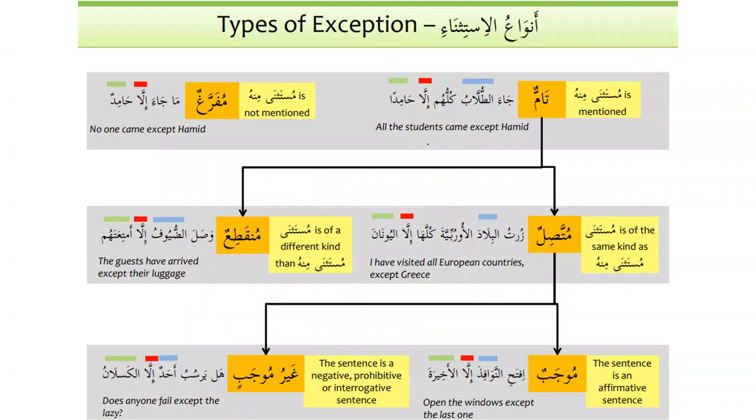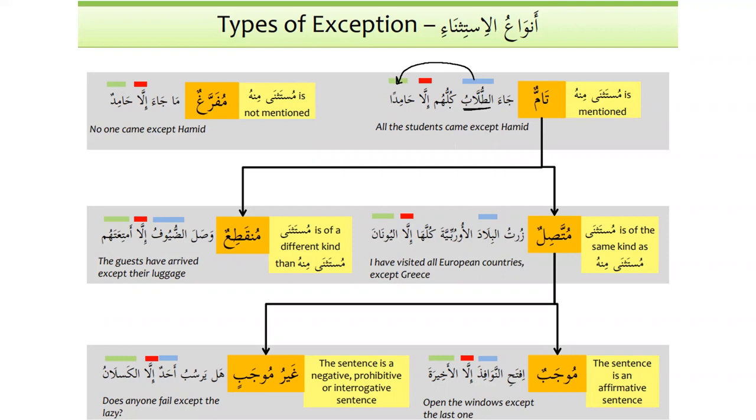Anwa'ul istithna, types of exception. There are 6 types of exception, as we can see over here. Tamun. So what is tamun? A sentence in which mustathna minhu is mentioned. For example, ja'a at-tullabu kulluhum illa hamidan. All the students came except Hamid. So tullab is mentioned, and from tullab we have talked about Hamid.